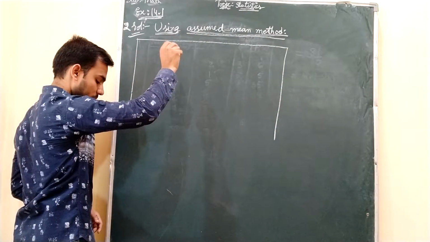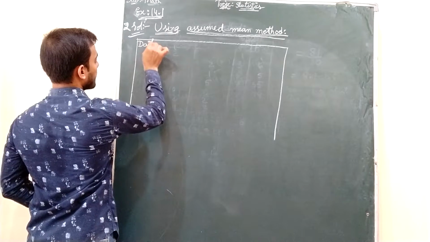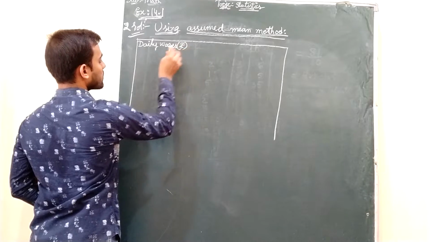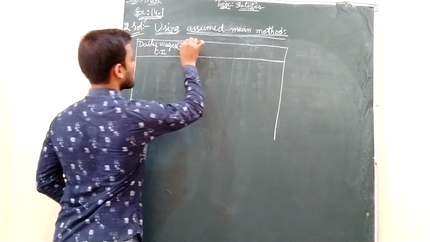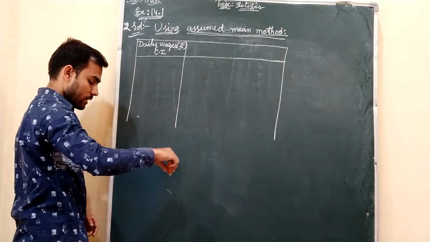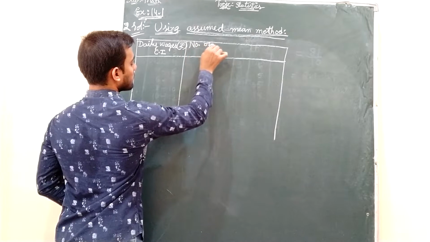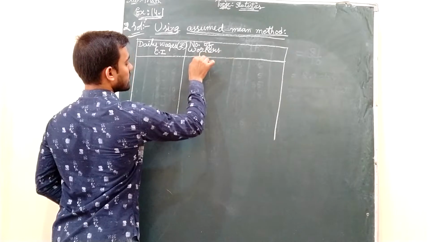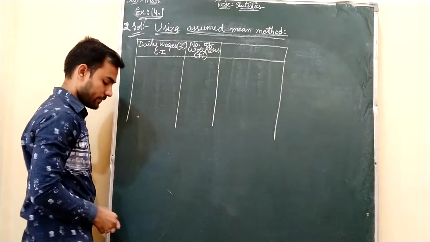The first column will be, as given in the question, daily wages in terms of rupees, which we consider as the class interval. Second, you have the number of workers getting that, which is taken as frequency, nothing but fi.